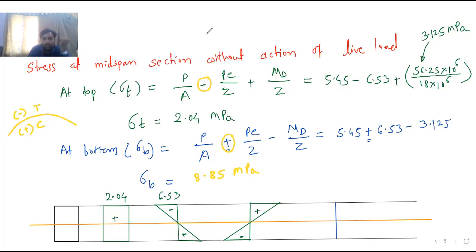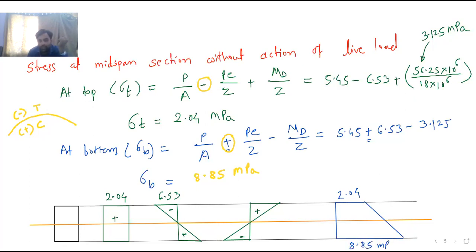Now we were drawing this resultant stress distribution diagram. So at the top it is 2.04, and at the bottom it is 8.85. So at the bottom it is larger, 8.85. Okay, and I can join these 2 points like this. So this is the diagram. At bottom it is 8.85.